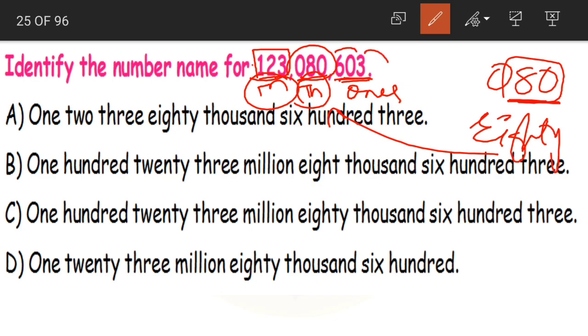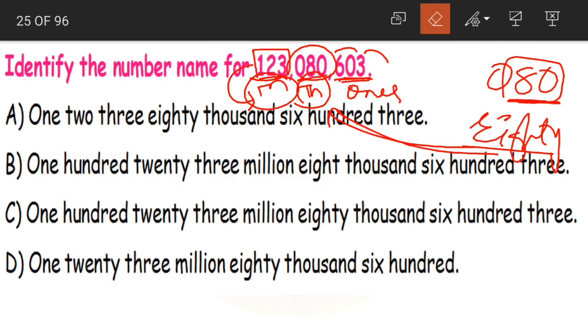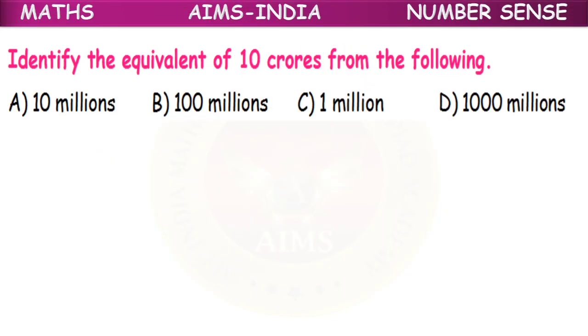What is our answer? 123,080,603. That is nothing but option B. 123 million 8. Sorry, this is 8. Option C. 123,080,603 is our correct answer.